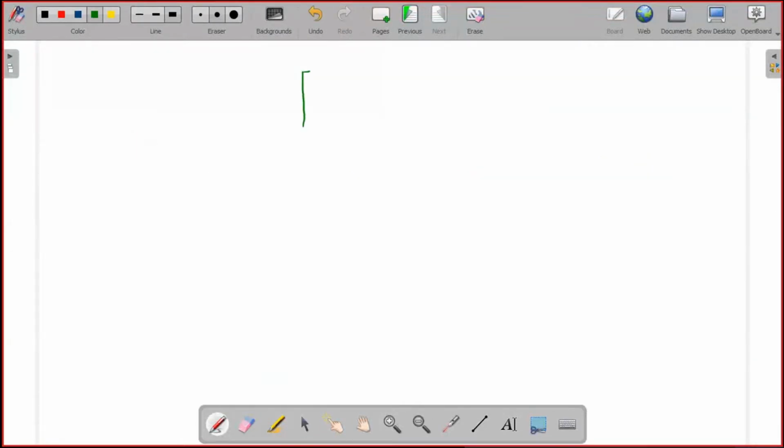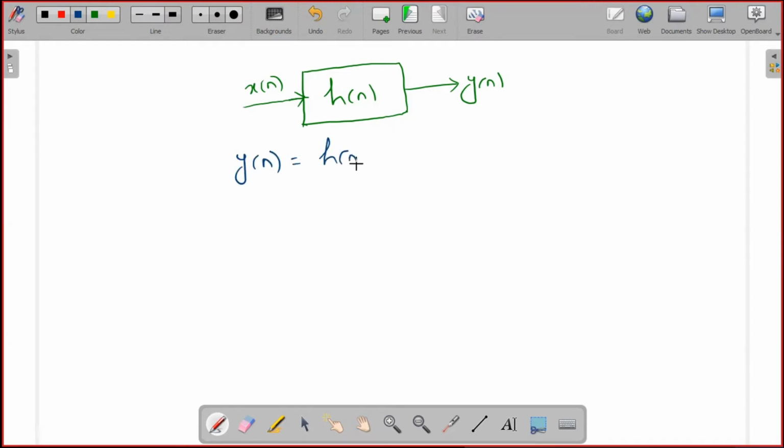Let's take this as your system, having impulse response h of n, input sequence x of n which is bounded, and response y of n. We already assumed that our system is an LTI system. What is the response of an LTI system? In the last class we covered that it is the convolution between input and impulse response: y of n is equal to h of n convolved with x of n.